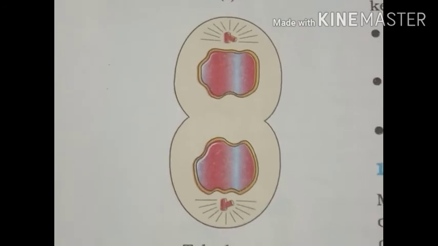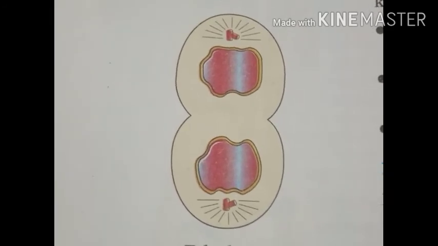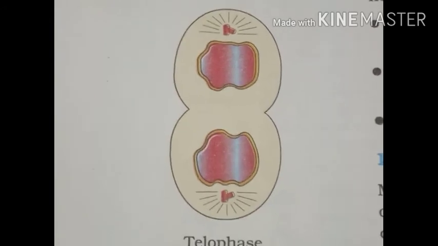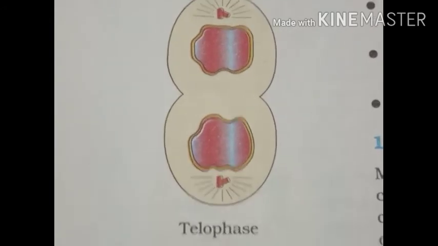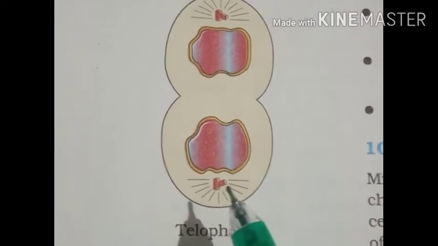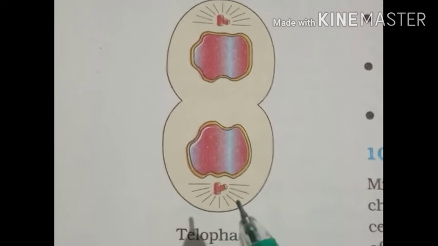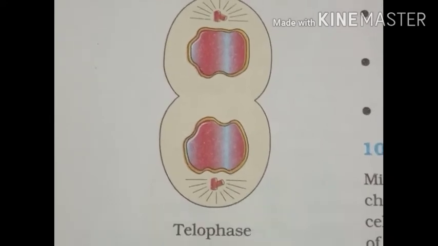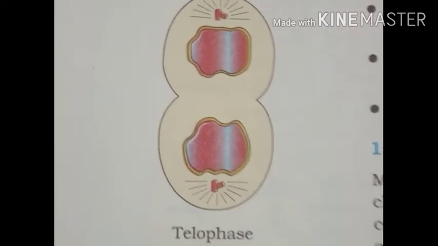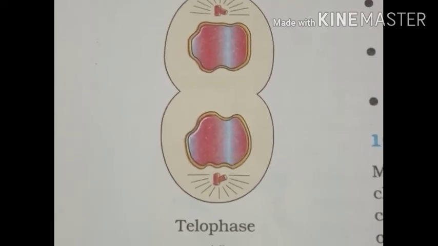chromosomes, and the nucleoplasm also gathers around the chromosomes. The chromosomes start their uncoiling and become thin and long. They soon form a reticulum and become indistinguishable as individual members. In prophase, we discussed the chromatin material starting to condense.